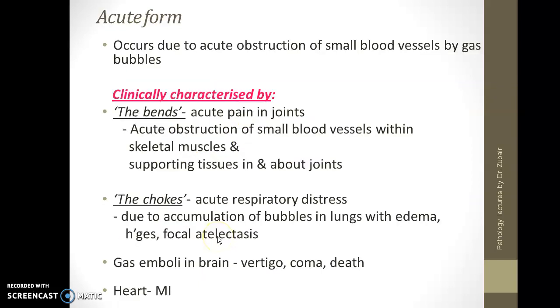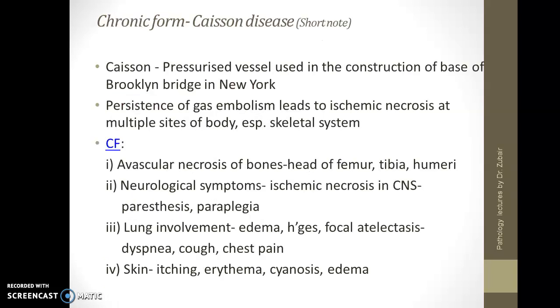It can be of acute or chronic type, and in the acute form we clinically have the bends, which is acute pain in the joints caused by acute obstruction of small blood vessels, and the chokes is due to accumulation of bubbles in the lung with edema and leading to atelectasis. Gas emboli in the brain lead to vertigo, coma and death. In the heart we can have MI, and in the chronic form we can have Caisson's disease.